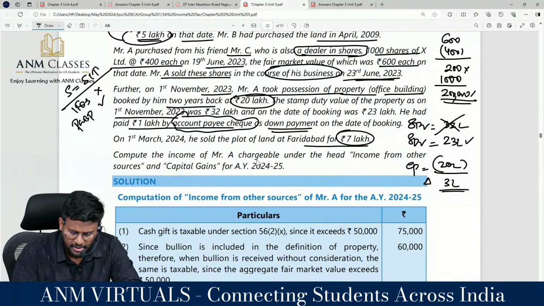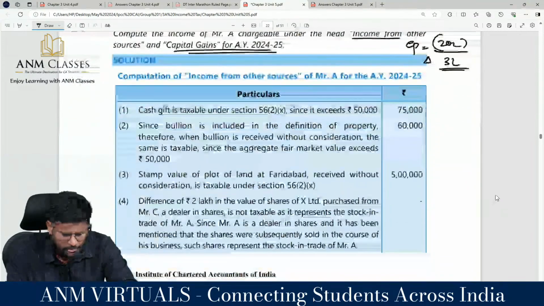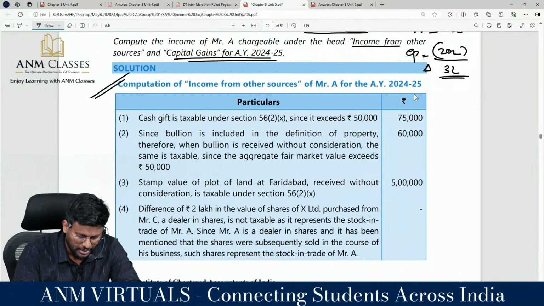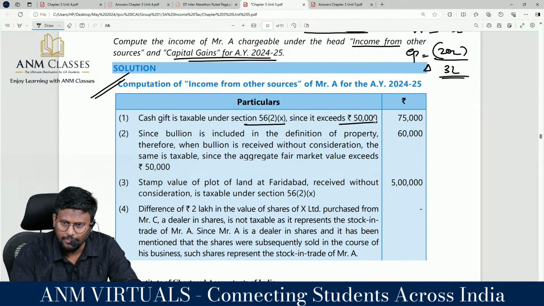Compute the income for Mr. A chargeable under the head income from other sources and capital gain for assessment year 24-25. Computation of income from other sources of Mr. A for assessment year 24-25. Cash gift is taxable under what section? Since it exceeds how much?